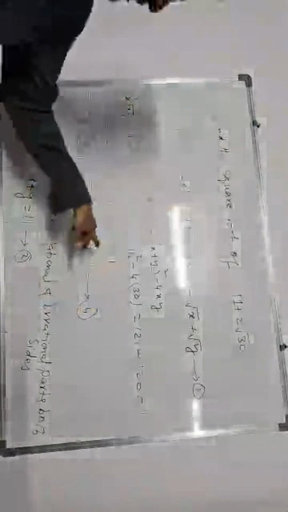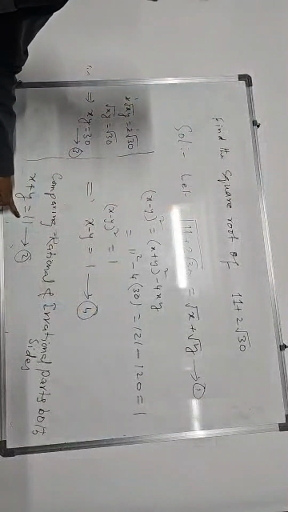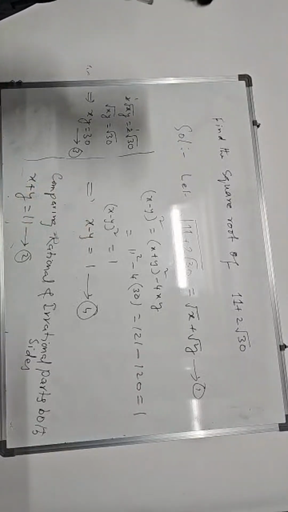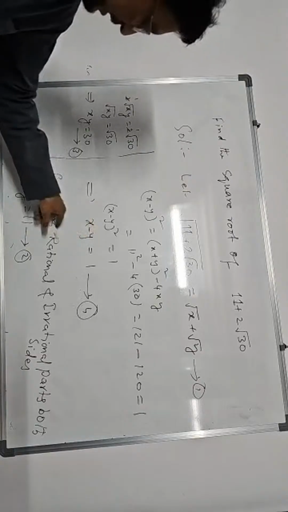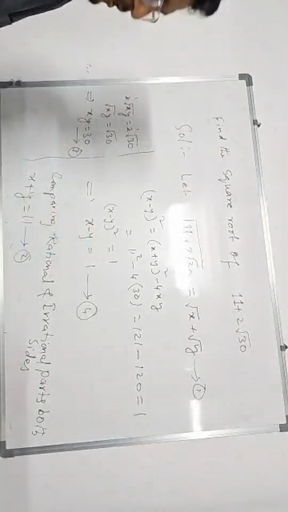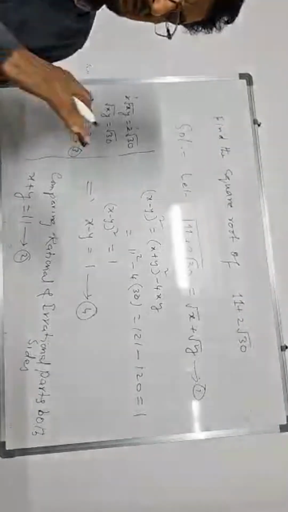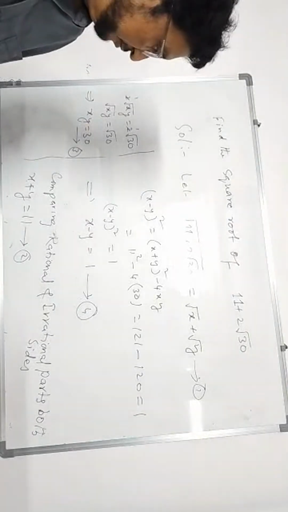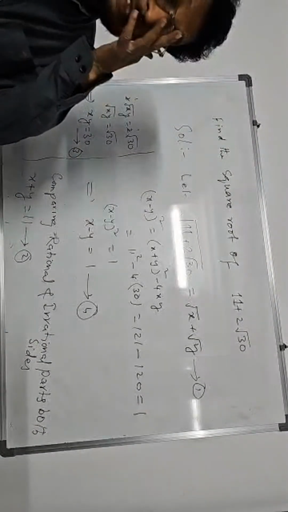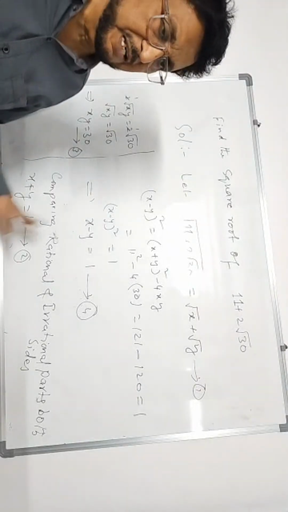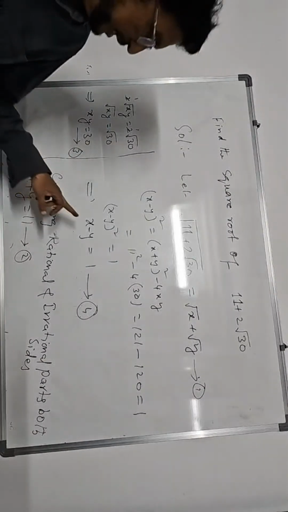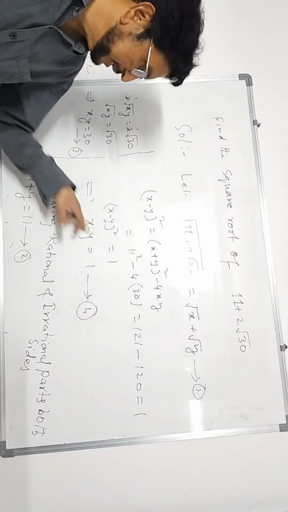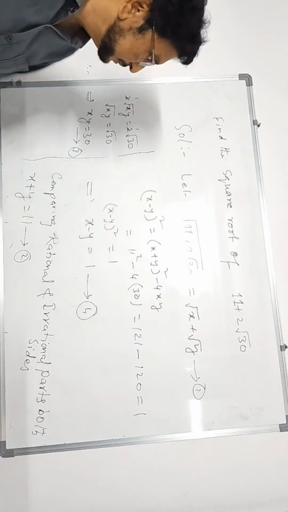x plus y is how much? x plus y is 11. If you add these two, x plus x is 2x, and y minus y cancel out. 1 plus 11 is 12, so 2x is equal to 12. Then the 2s cancel out and x is equal to 6. Put the value x is equal to 6 in this equation and you will get y is equal to 5. If we add result number 4 and result number 2, we get the value of x, as y will be cancelled out.